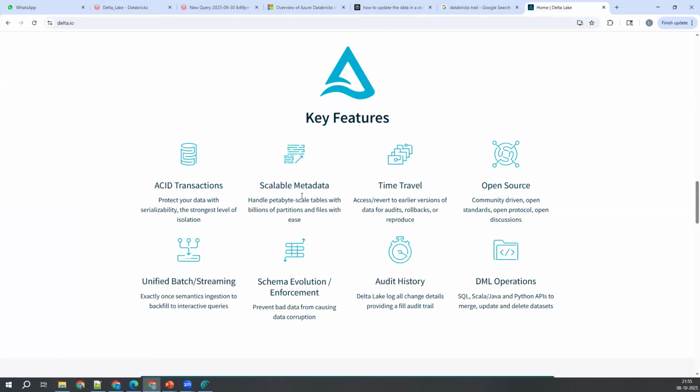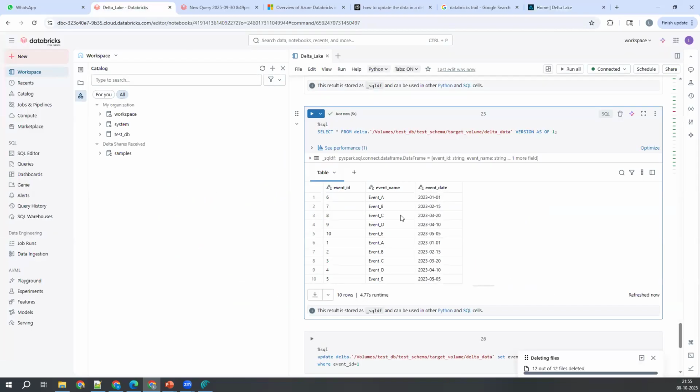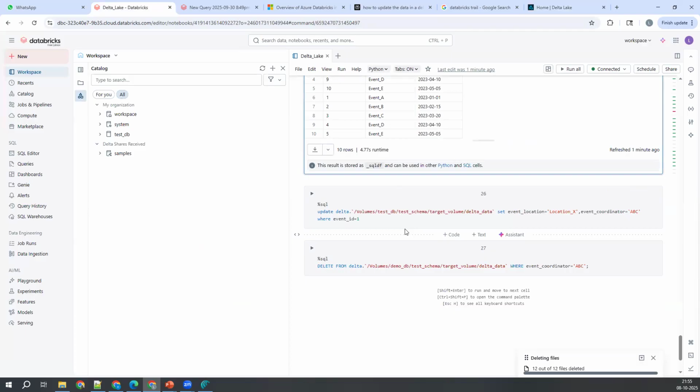Okay, scalable metadata we have seen, time travel we have seen, open source also we have seen. I mean, you don't need to download anything or pay anything for the license here. Batch processing anyway, I'm going to talk. Schema evolution I showed yesterday. Audit history also I've shown. DML operations I'm going to show now, so that we can complete the features of Delta.